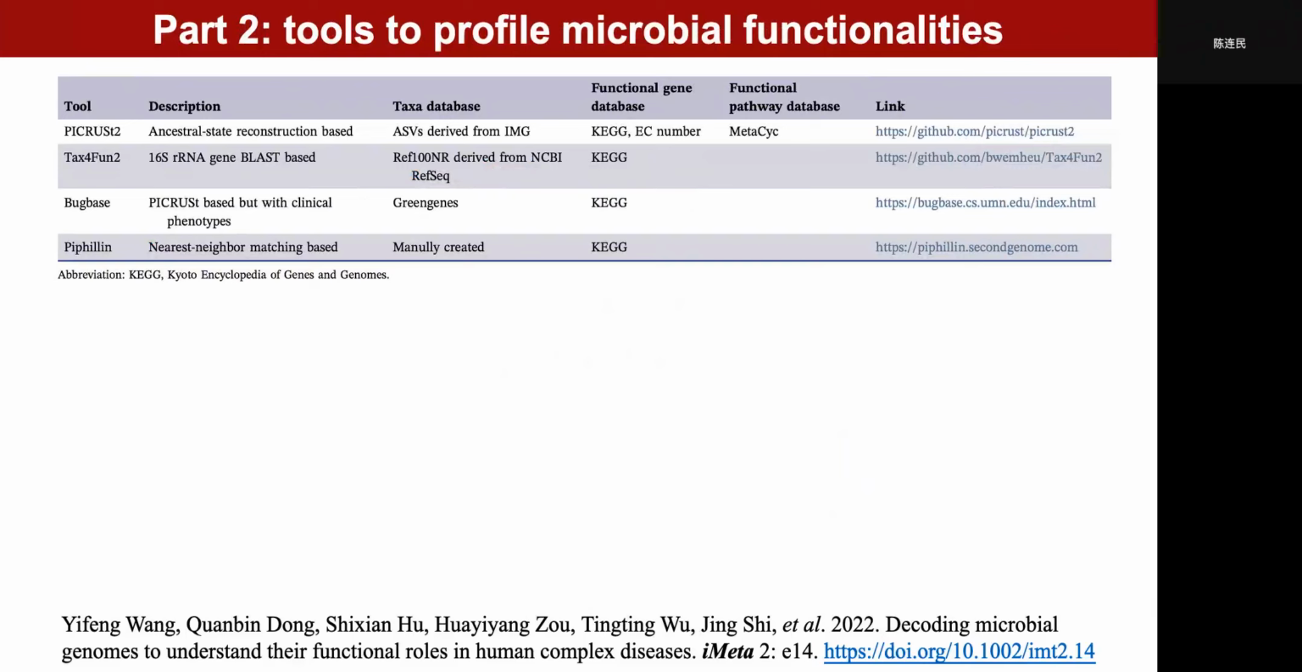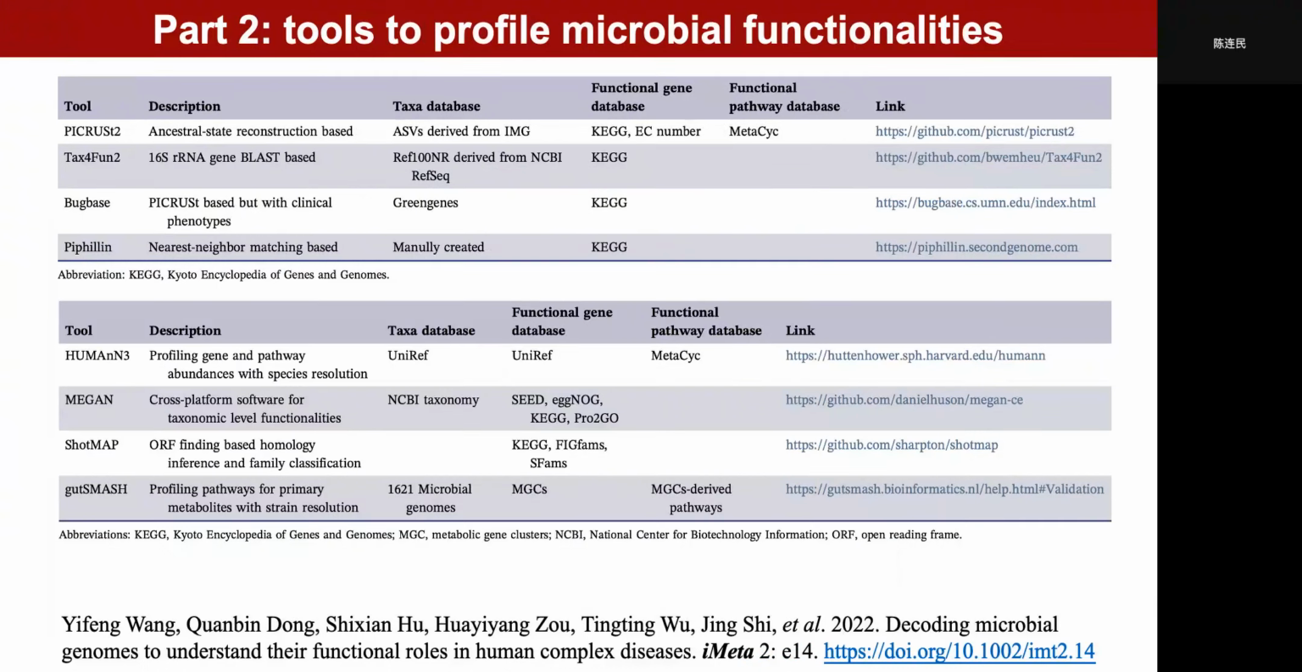In the second part, tools to profile microbiome functionalities. In this part, we have divided the section into three types of tools. The first one is the taxonomic marker-based approach. The second one is the gene homolog-based approach. This approach is mainly designed for shotgun metagenomic sequencing. And the third is the de novo approach.